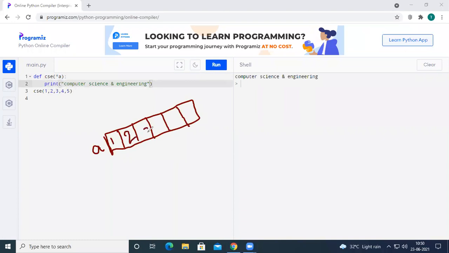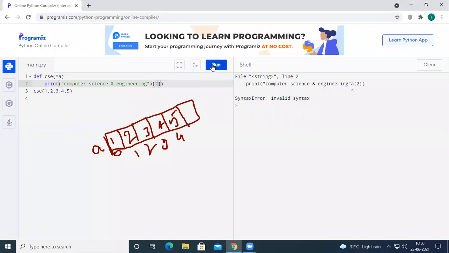So 5 values will be stored like this: A of 1, 2, 3, 4, 5, where the index will be 0, 1, 2, 3, and 4. Now if you want to access the third value, that is 3, we can simply use A of 2. If you run the code, we have to use some separator here. You can see it has printed the value at index number 2.